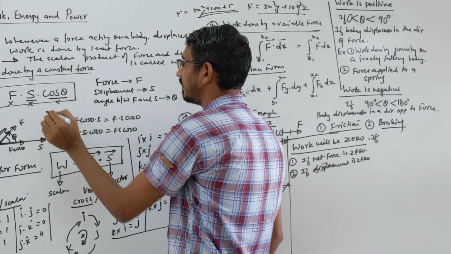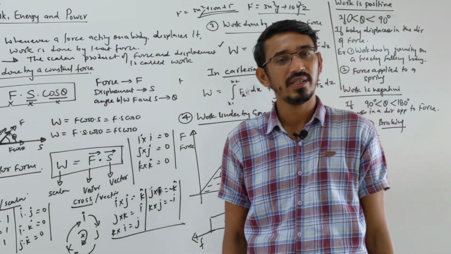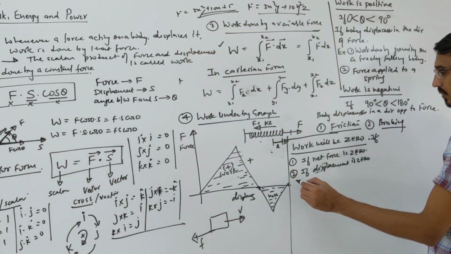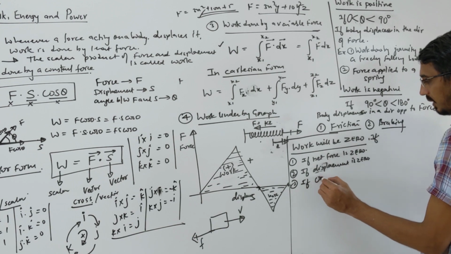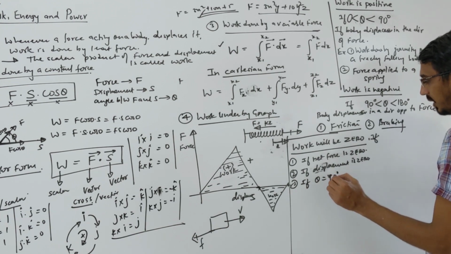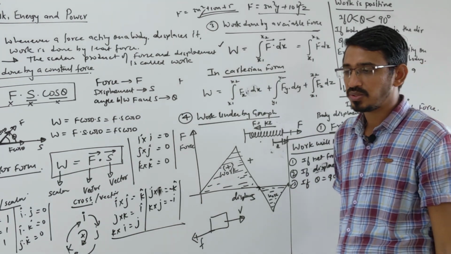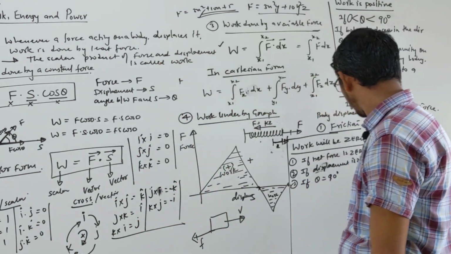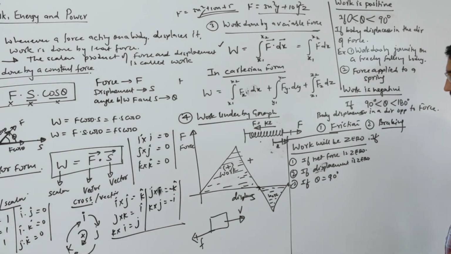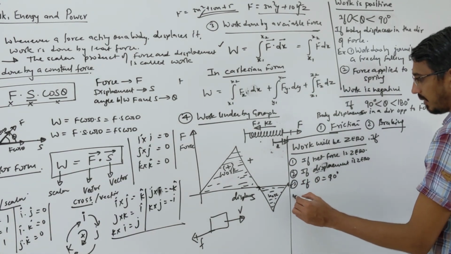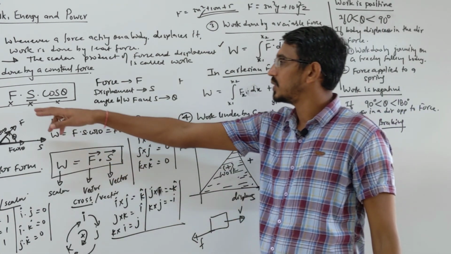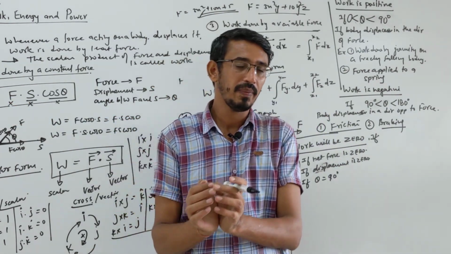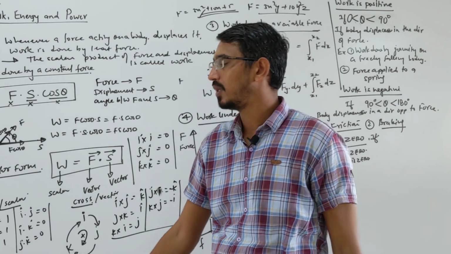Then the angle. If theta is 90 degrees, then cos 90 becomes zero. So if theta is equal to 90 degrees, meaning the force and displacement of the body are perpendicular to each other, then work done will be zero. I will give an example also. Then, force is nothing but mass into acceleration of the body. If acceleration is zero, then again the work done becomes zero.